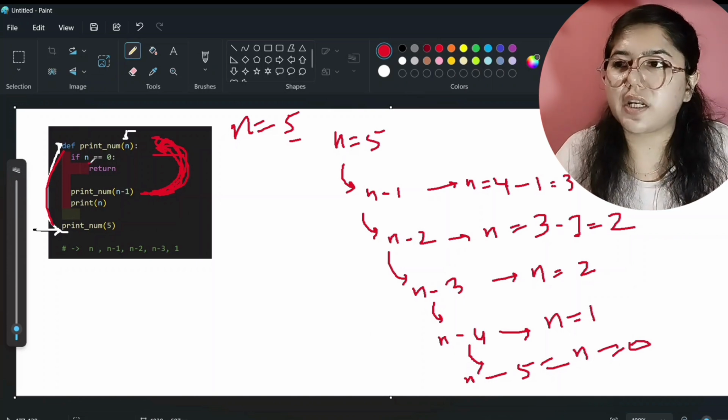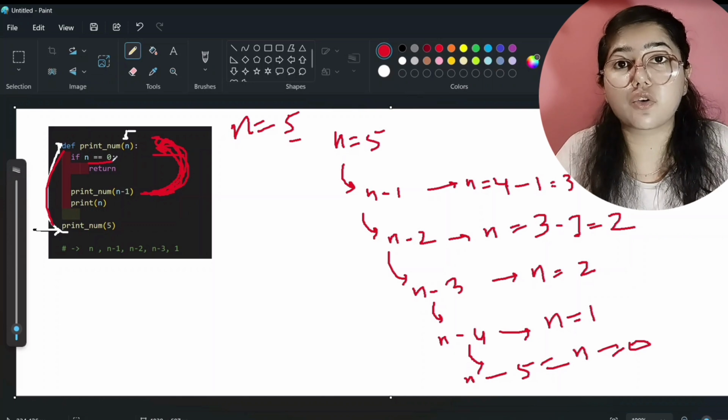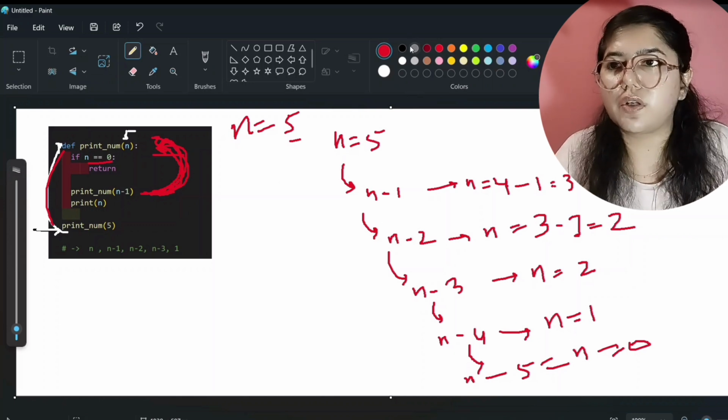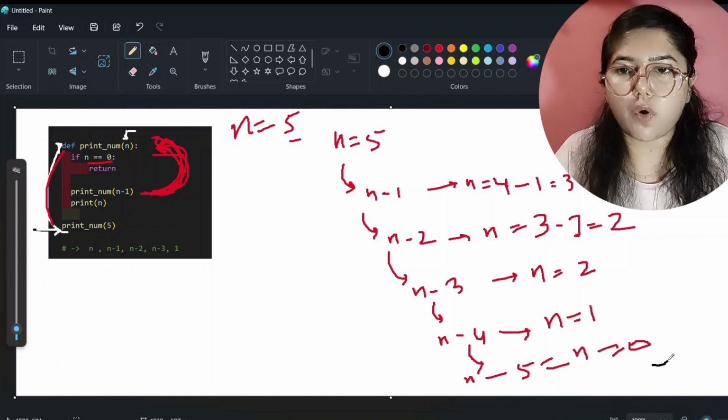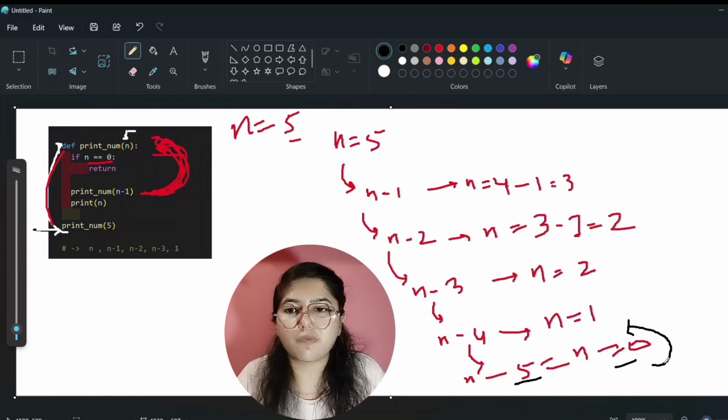So now I can write a base condition that whenever n becomes 0, you have to stop and you can return from there. You will return from here backwards. So this step, n minus 5 or n equal to 0, will return from here to here.